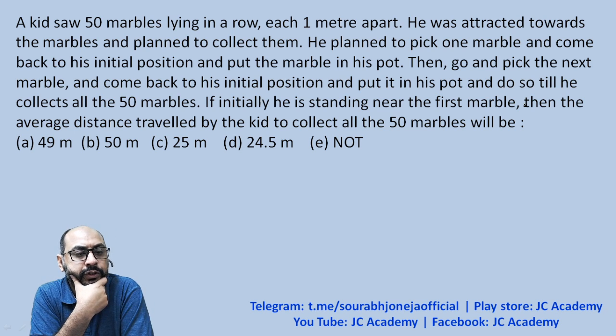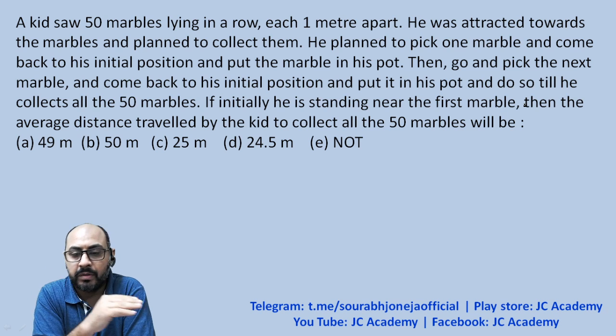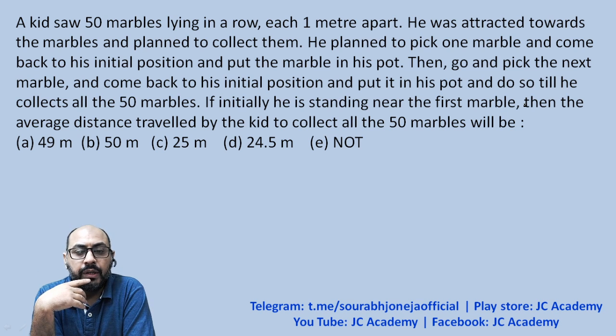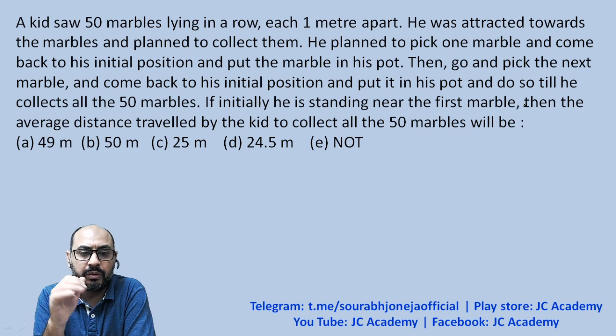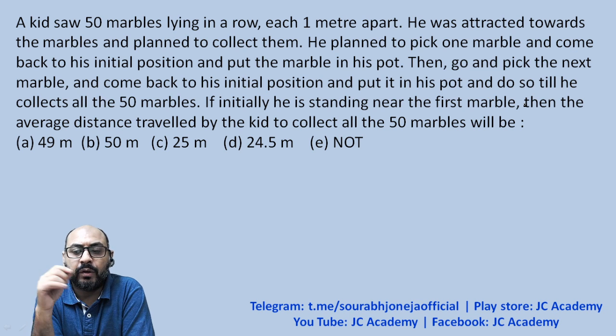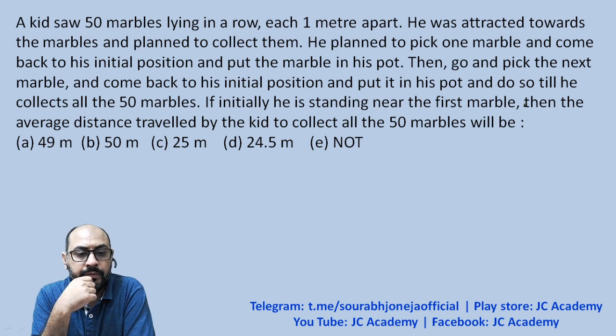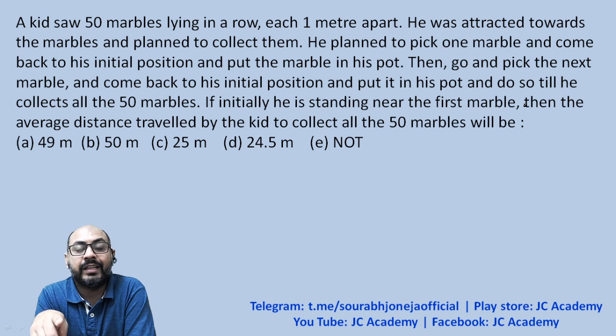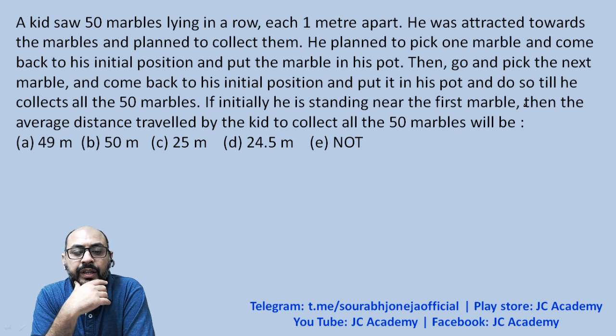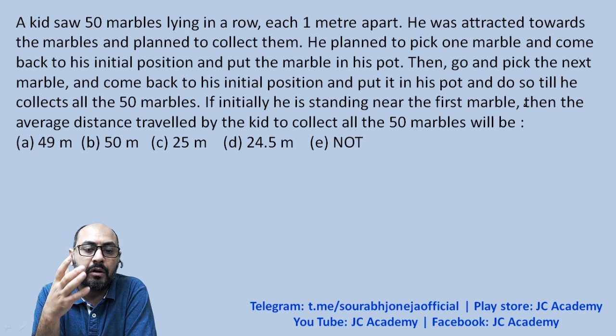The first question says a kid saw 50 marbles lying in a row, 1 meter apart each. He was attracted towards the marbles and planned to collect them. He is planning to pick one marble and come back to his initial position and put the marble in his pot. Then go and pick the next marble and come back to his initial position and put it in the pot, and do so till he collects all the 50 marbles. If initially he is standing near the first marble, then the average distance traveled by the kid to collect all the 50 marbles will be how much?